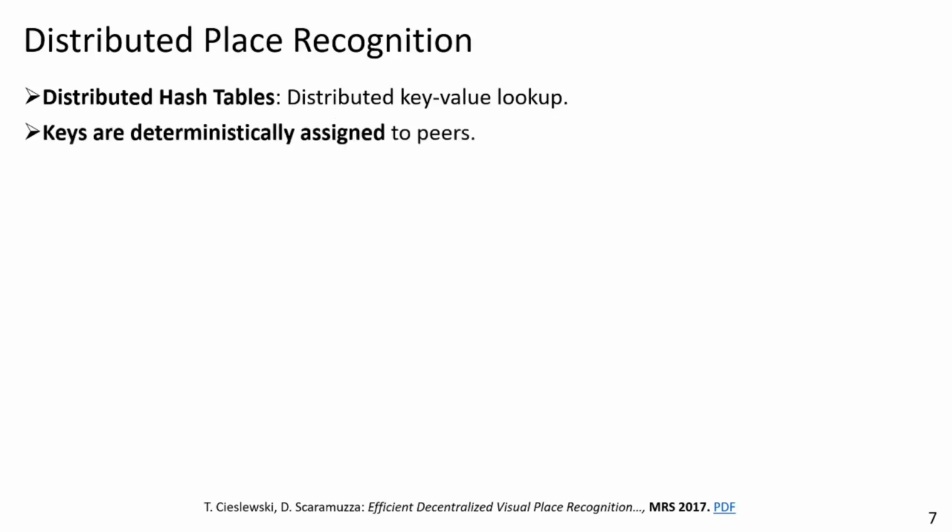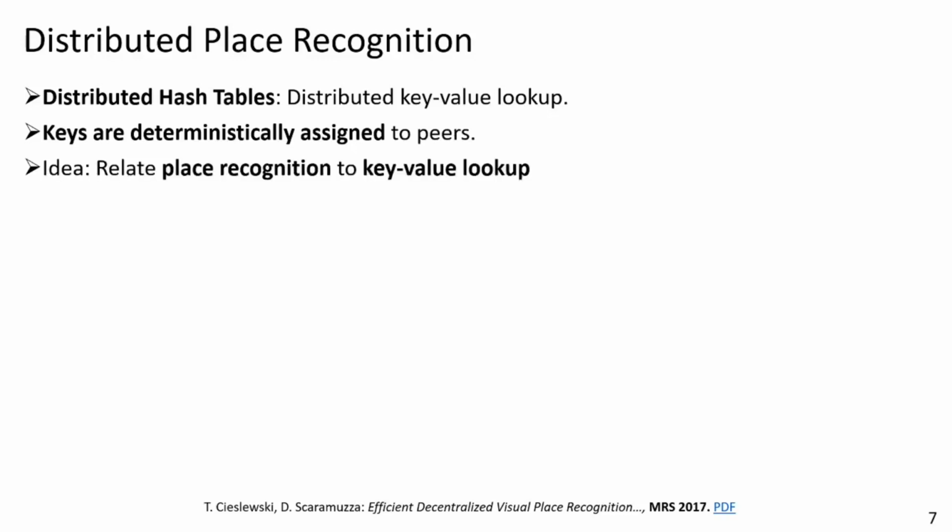The secret to distributed hash tables is that they use a hashing function, which takes as input the key and will deterministically assign a peer to be responsible to store the value of that key. Then we can input data into the distributed hash table, and we will know which peer to send the data to. And we can query the system by simply only asking that one peer instead of every other.